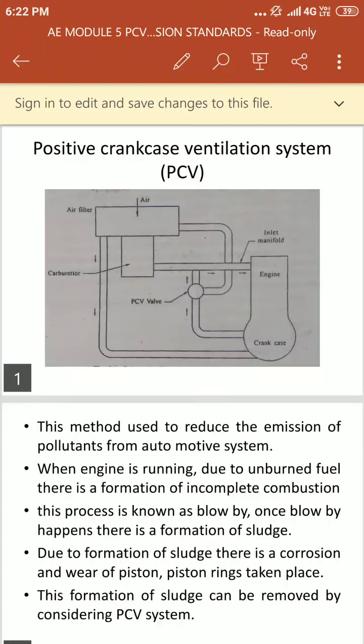Good morning, students. Today we are going to discuss the positive crankcase ventilation system.